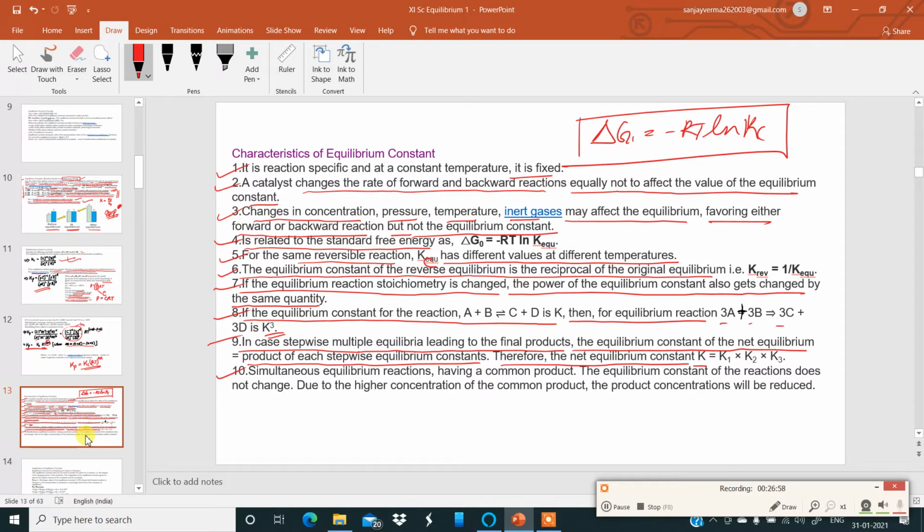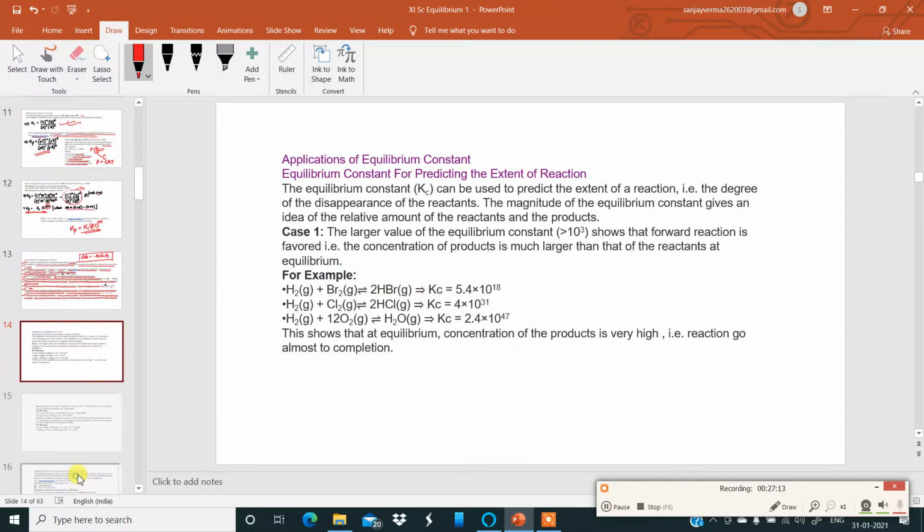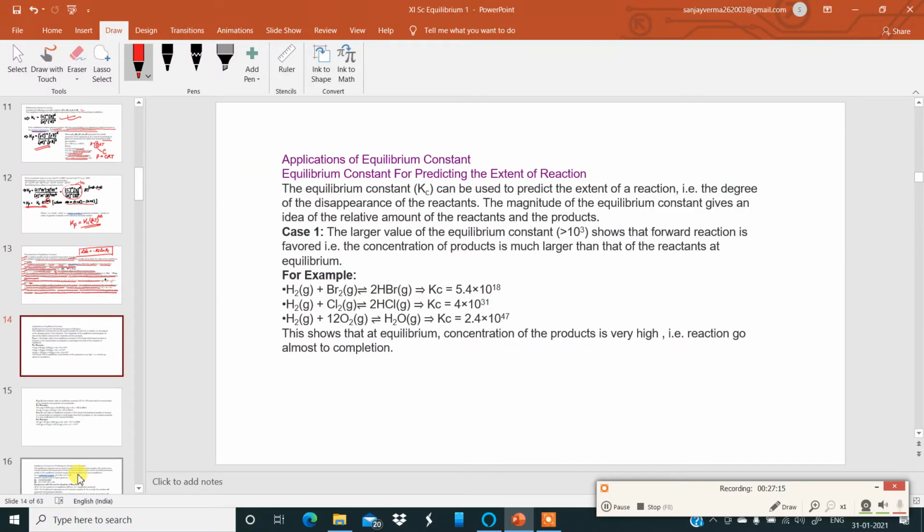Okay. Number 10. Simultaneous equilibrium reactions having the common product: the equilibrium constant of the reaction does not change. Due to higher concentration of the common product, the product concentration will be reduced. Okay, so these are some few characteristics of the equilibrium constant.